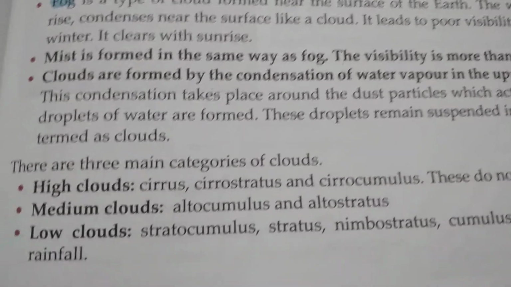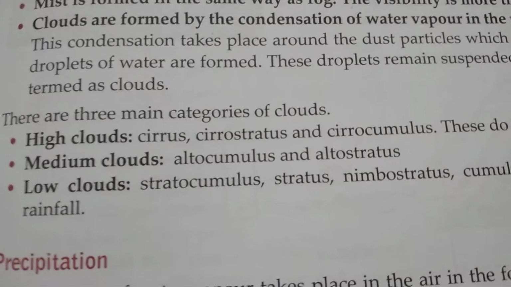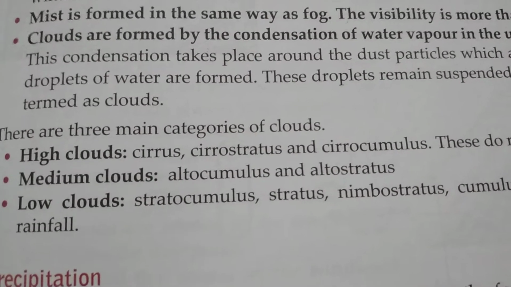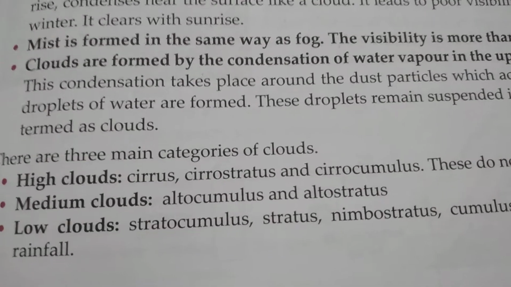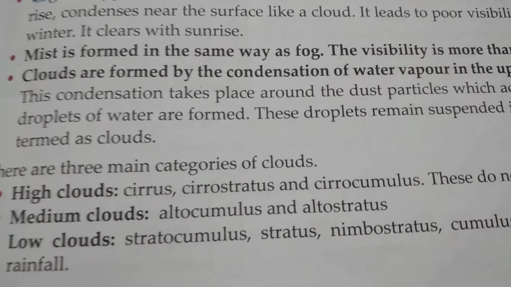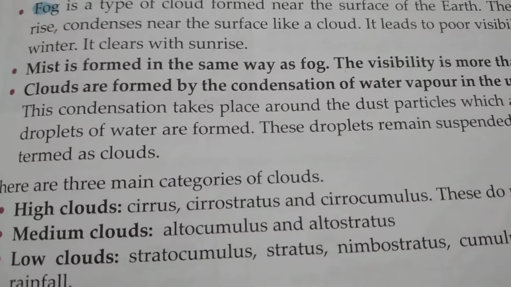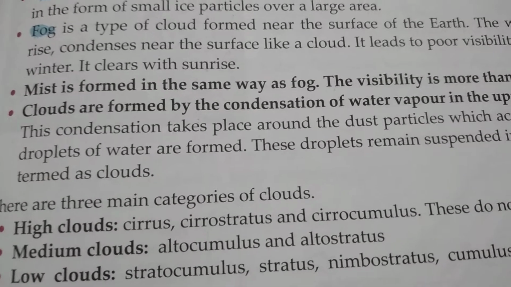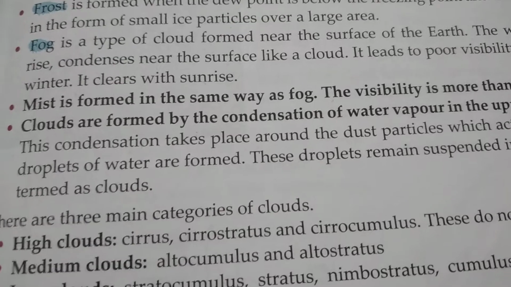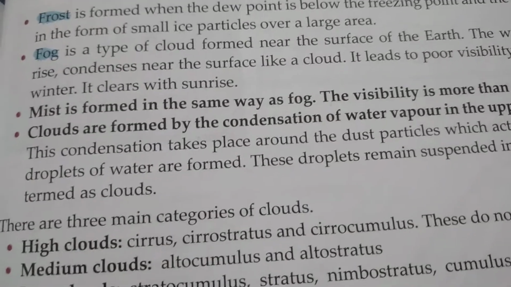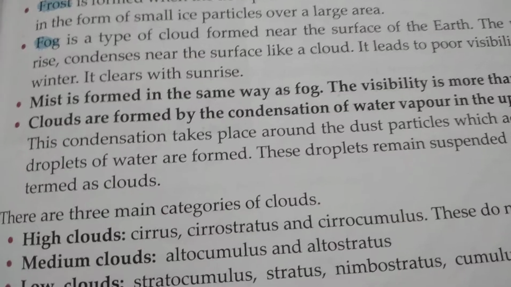Now the most important and most common type of condensation is cloud. Cloud and fog are very similar, and their formation is the same, but fog develops at the lower layer of the atmosphere, and cloud develops at a higher elevation or altitude. That is the main difference between cloud and fog.